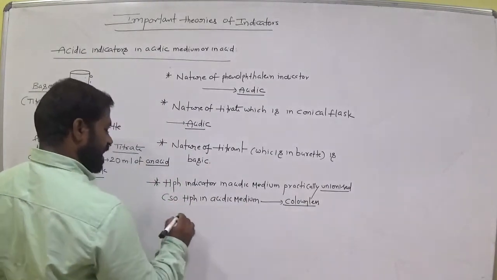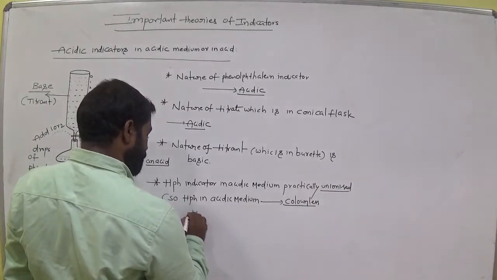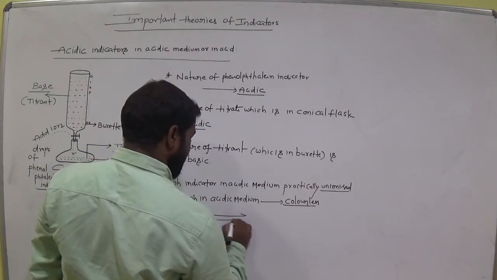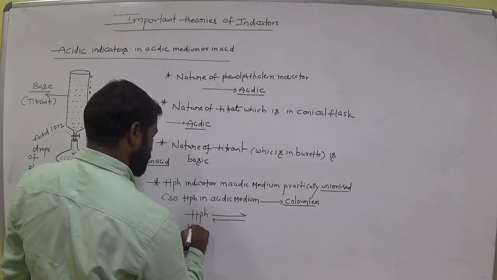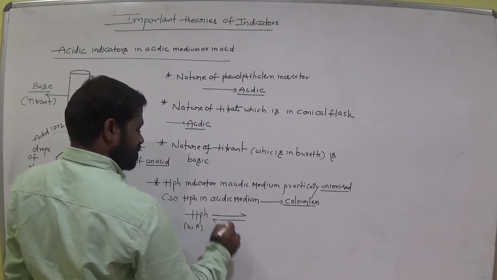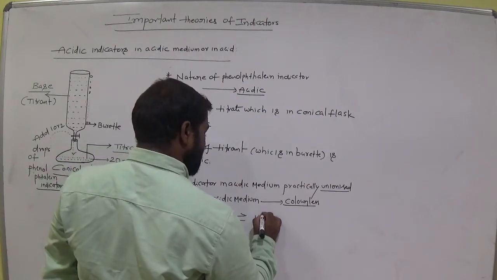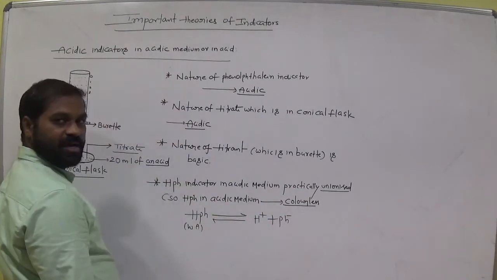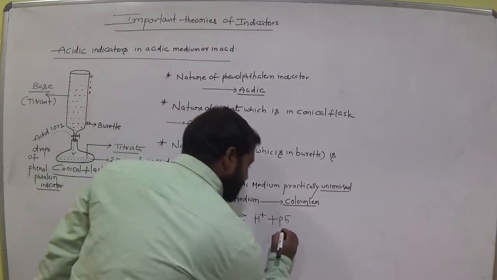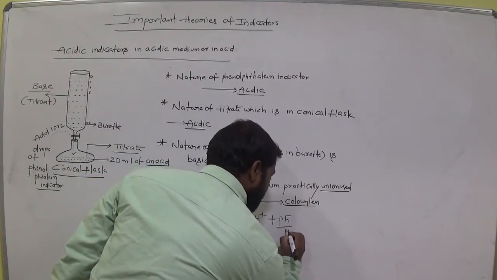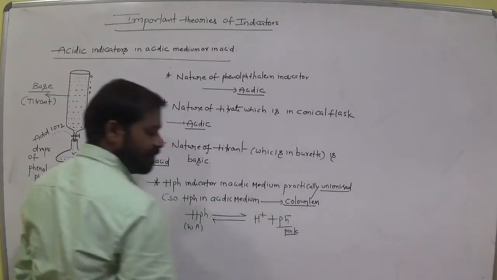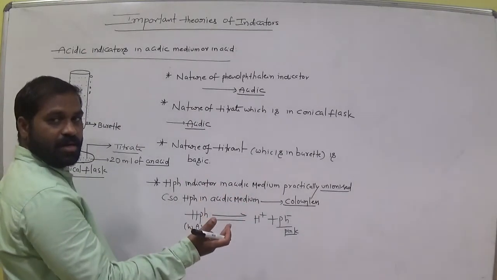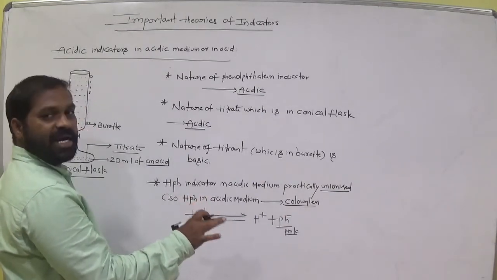Take the phenolphthalein indicator, which is a weak acid. Suppose it undergoes dissociation as H plus and Ph minus. Okay. If it gives Ph minus, this Ph minus ion shows pink color. If more Ph minus ions are available, it is pink in color.